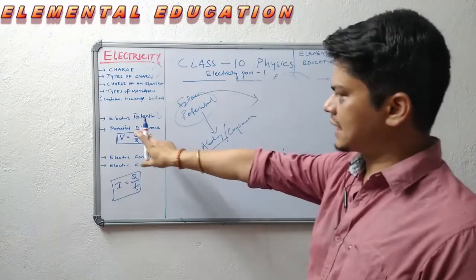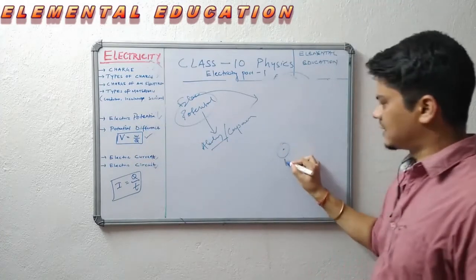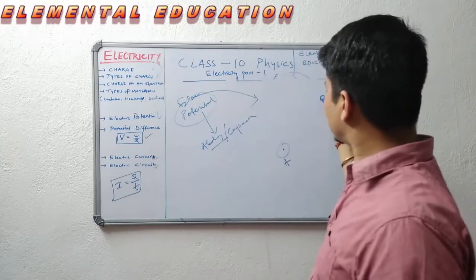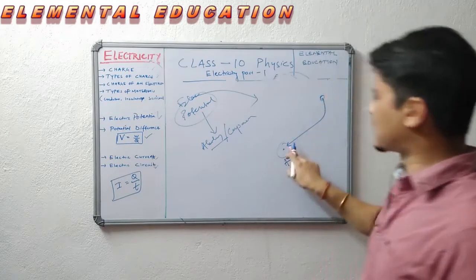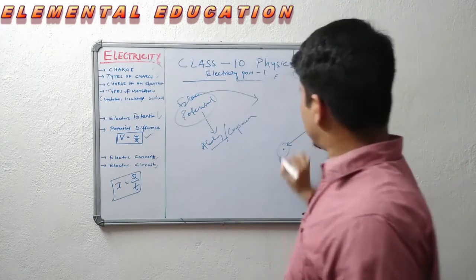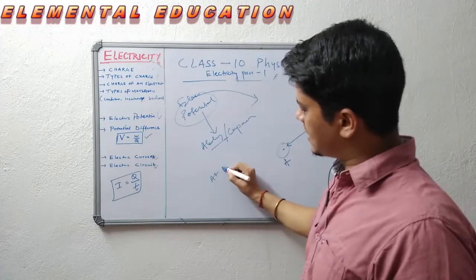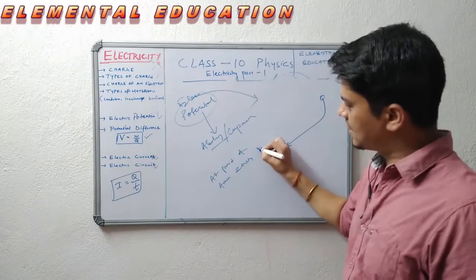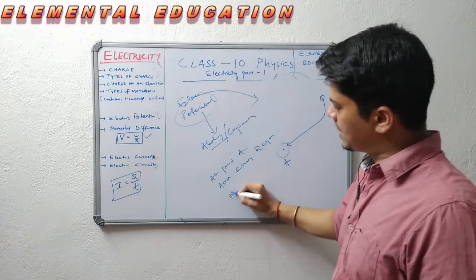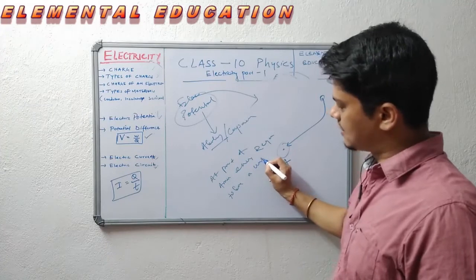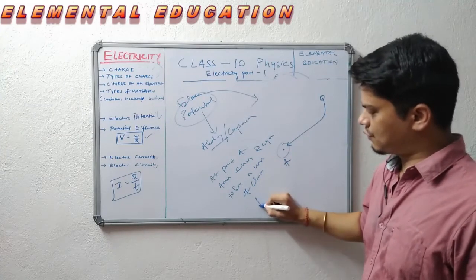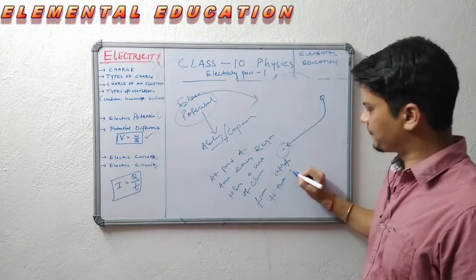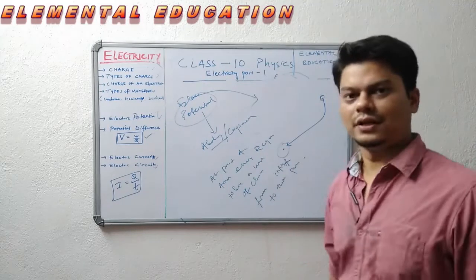An electric potential at a point is defined as the amount of energy required to bring a unit of charge from infinity to that point. Electric potential at point A is the amount of energy required to bring a unit of charge from infinity to that point. This is called electric potential.